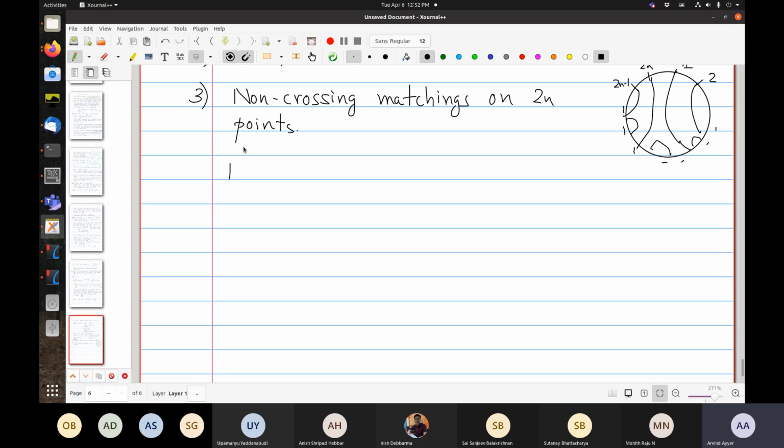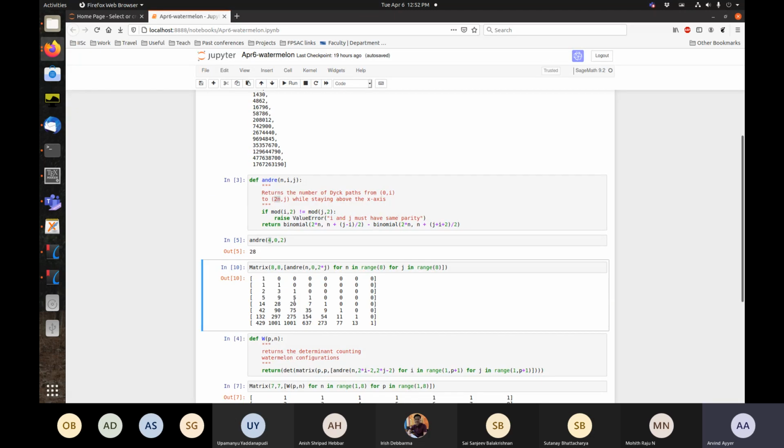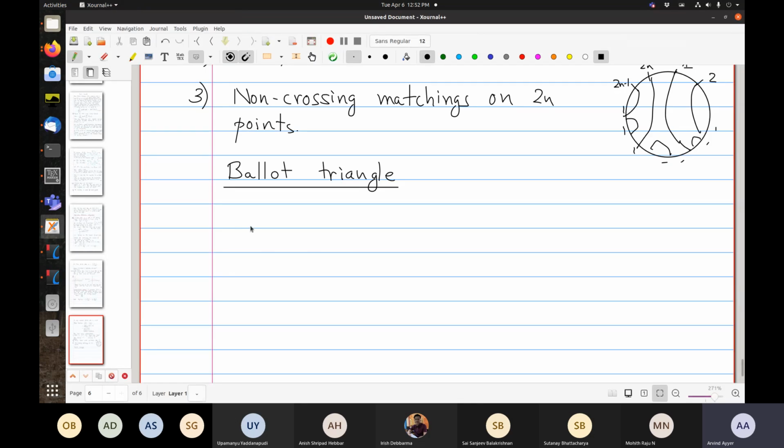Let me also tell you about the Ballot triangle, which comes up here. Each of those numbers is actually, this formula that we have simplifies. It has a Pascal-like recurrence. So let me just write it. So C(n,i), let's say, for 0 less than i less than 9.